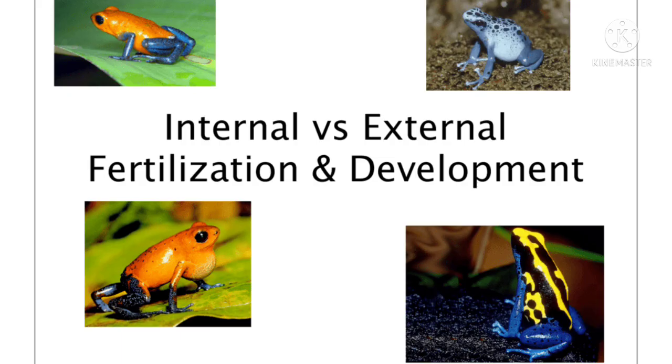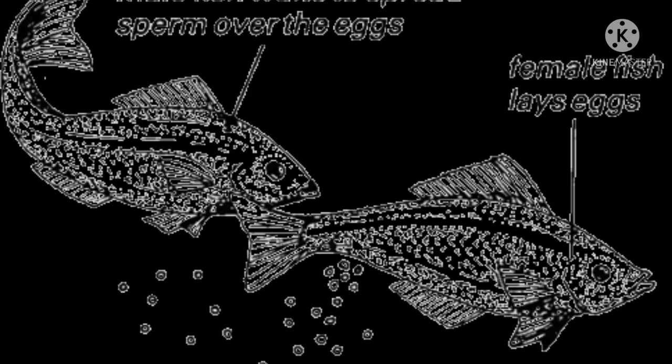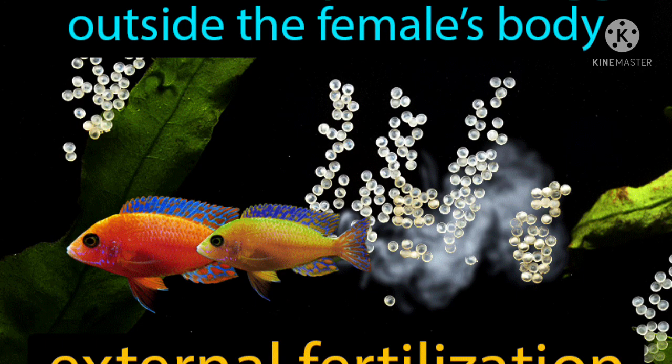Next topic, external fertilization. You know that it is necessary for the sperm and ovum to come together for fertilization. In some animals, fertilization takes place inside the body of the female, while in others it takes place outside her body. The process of fertilization that occurs outside an organism's body is called external fertilization.